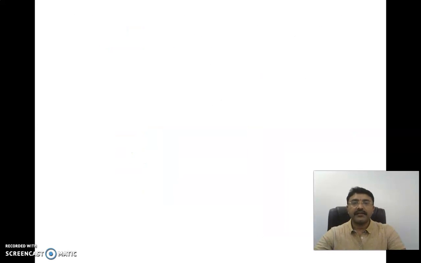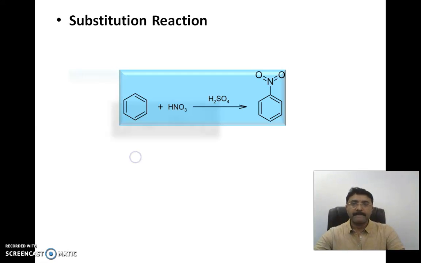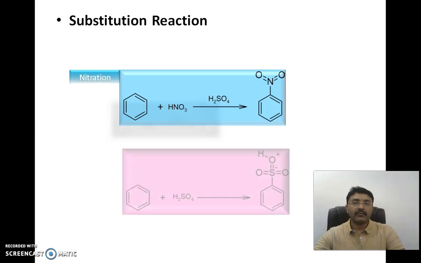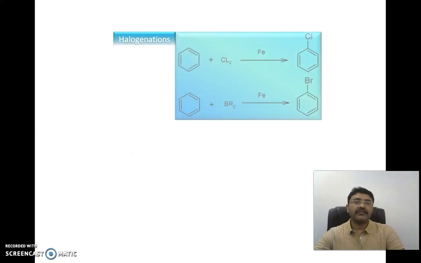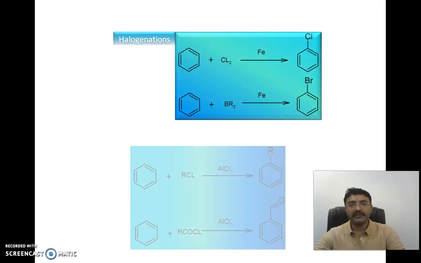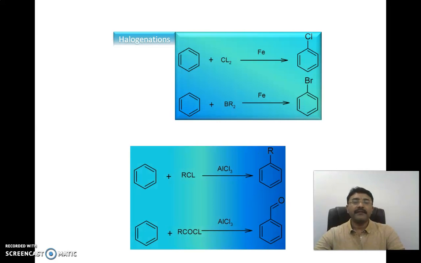Let us look at the set of substitution reactions. The first is the nitration, HNO3/H2SO4, you will get the nitrobenzene, while in the sulfonation you will get the benzene sulfonic acid. Another set of reactions, that is the halogenation, chlorination or bromination, you are getting with respect to the substituted benzene ring system, 1-chloro or 1-bromobenzene. This is another set of reactions, Friedel-Crafts alkylation and Friedel-Crafts acylation. You are getting the respective product.